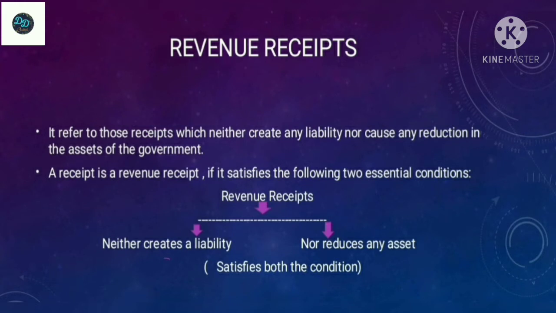For example, taxes levied by the government are revenue receipts, as they do not create any liability. However, any amount borrowed by the government is not a revenue receipt, as it causes an increase in liability in terms of the repayment of the borrowings. One more example: the receipt must not cause a decrease in the assets. The receipt from sale of shares of public enterprises is not a revenue receipt because it leads to reduction in the assets of the government.